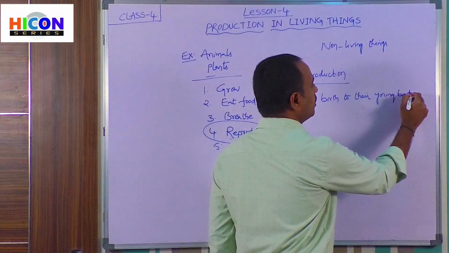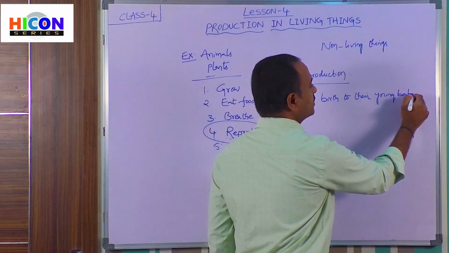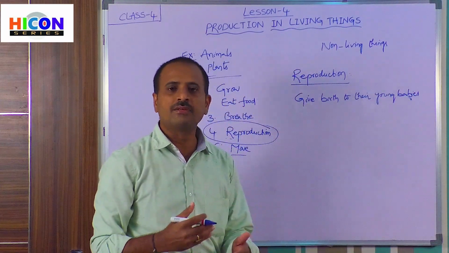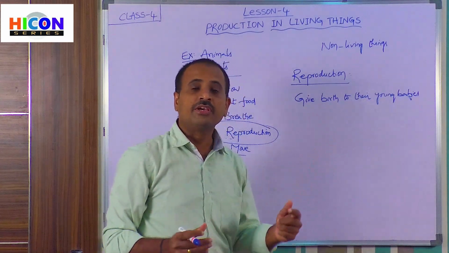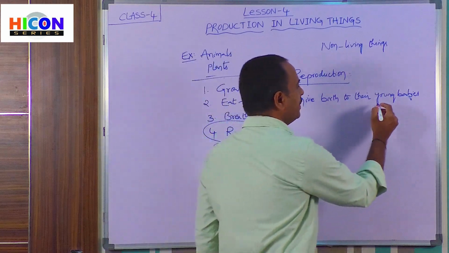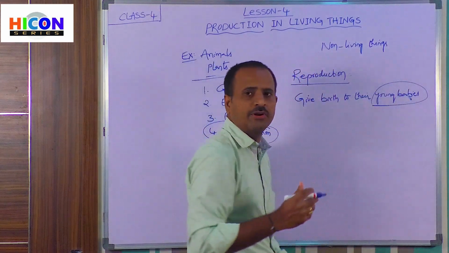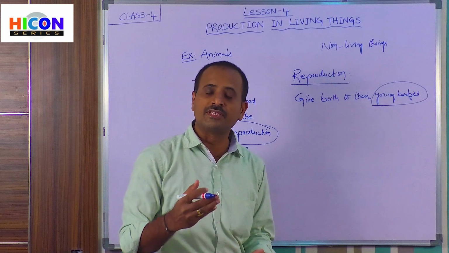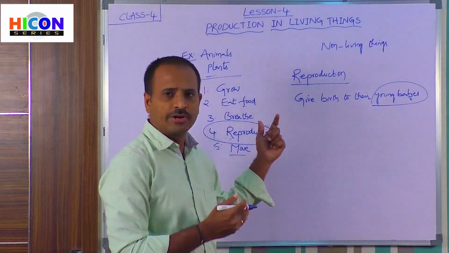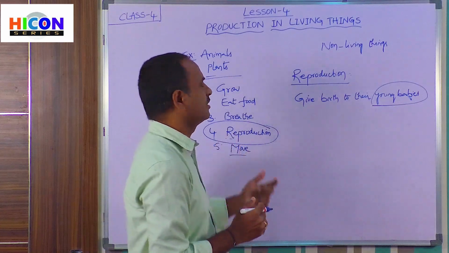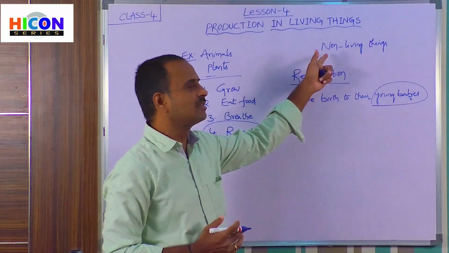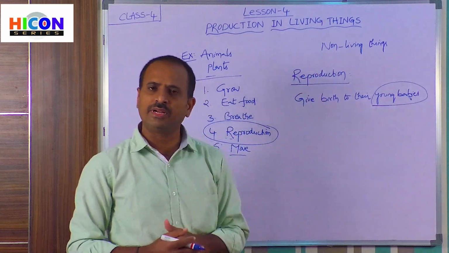This capability of living things giving birth to their young babies is called reproduction. And these young babies look similar to their parents, that means similar to their mothers and fathers. This characteristic only living things have, whereas non-living things do not have this capability.